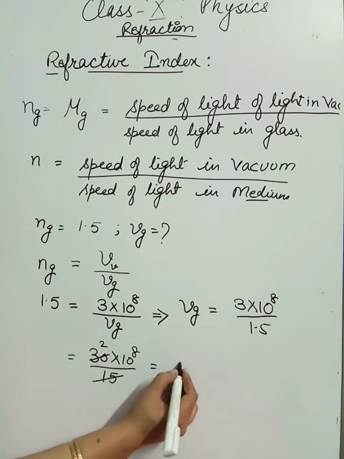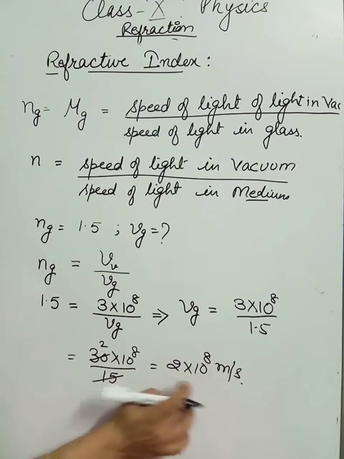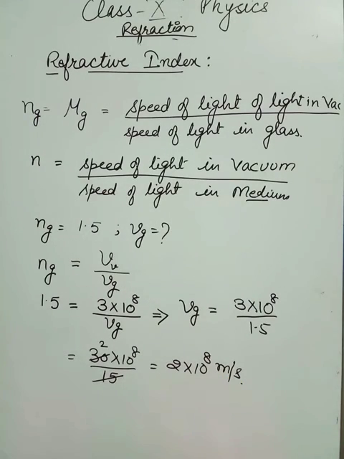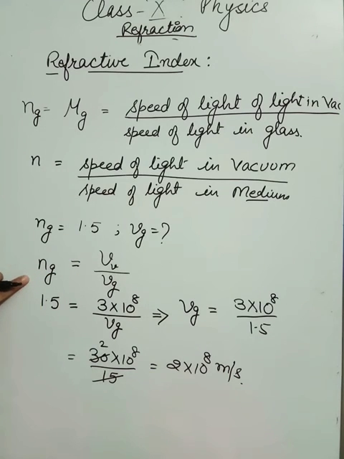So it comes out to be 2 into 10 raised to power 8 meter per second. That is how, if refractive index is given, we can find the speed of light in that particular medium, or if these two velocities are given, we can find the refractive index.